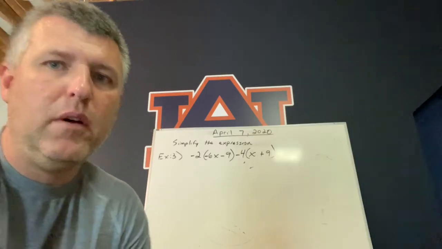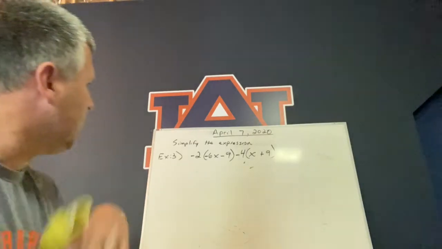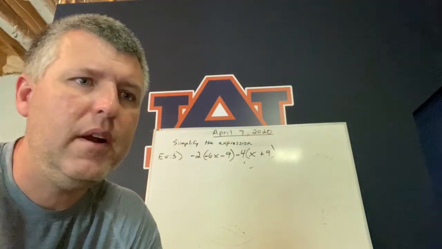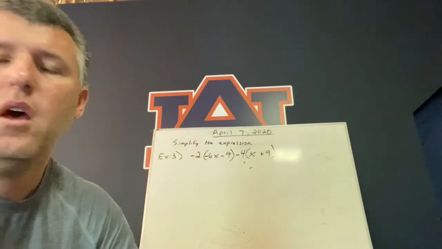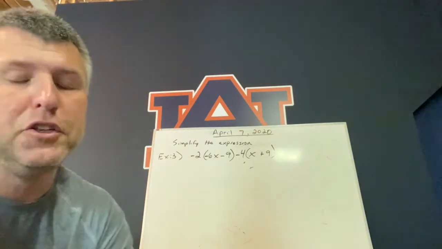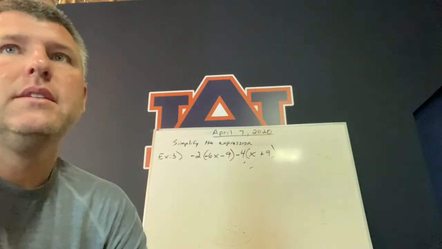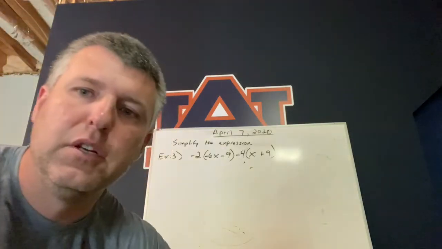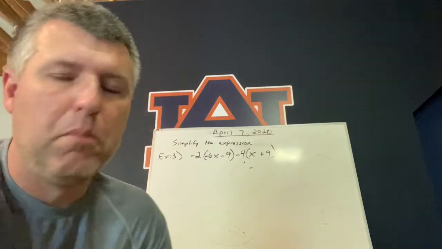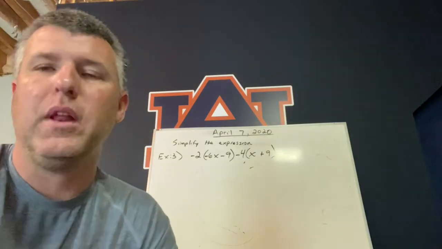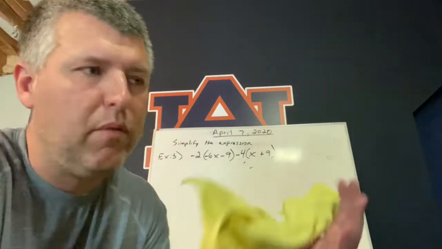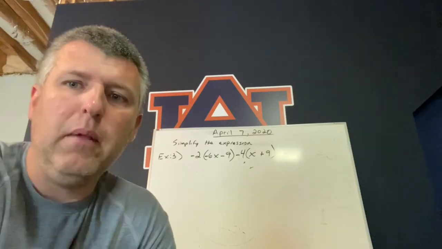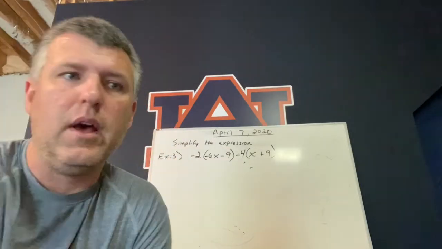All right, so now let's move on to the last problem of the day, example 3 here. And this is just simplify the expression. Very important concept. You'll see these a lot on standardized tests. When it says simplify the expression, more than likely you're not going to get a number answer like on examples 1 and 2, 7 or -5 or 39. You're probably going to have a combination of numbers and variables.